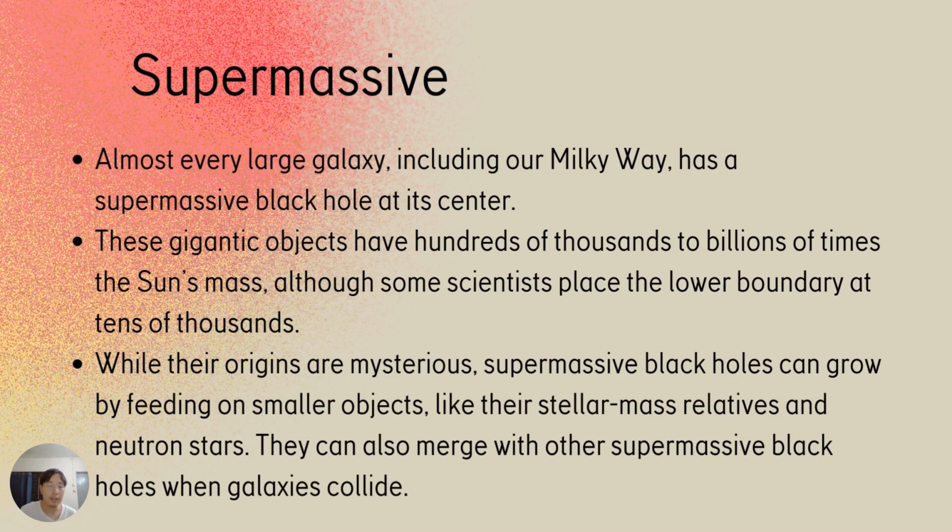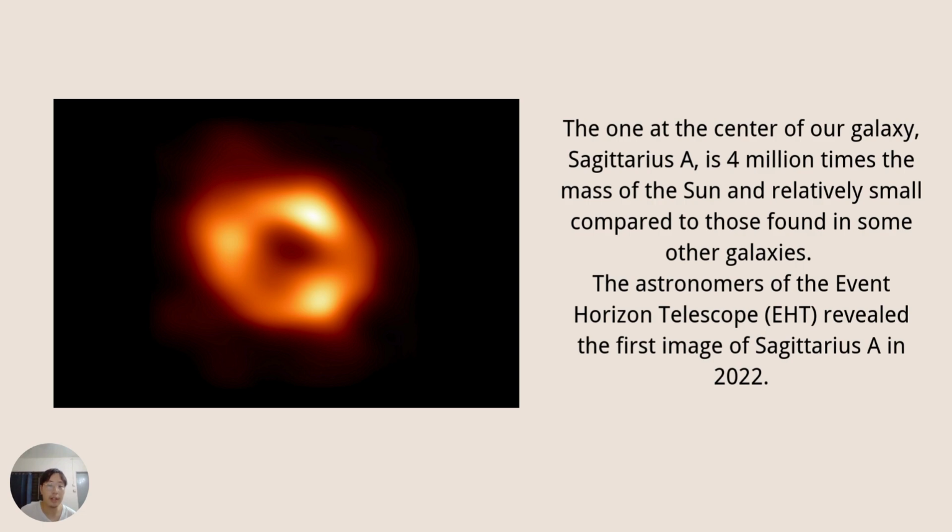Here we have the next one, the supermassive. This is the largest type, and galaxies including our Milky Way have this kind of supermassive black hole in the center. They may have hundreds of thousands to millions of times the sun's mass, and they could be growing by feeding on other smaller objects like smaller black holes, other stars, or planets. So this is the one in the center of our galaxy. This picture was taken in